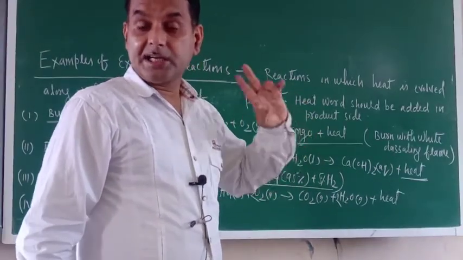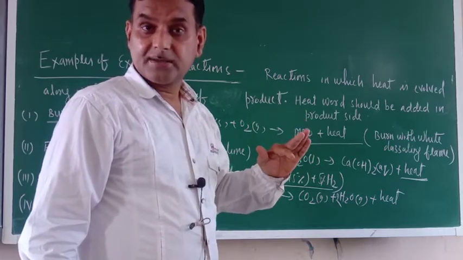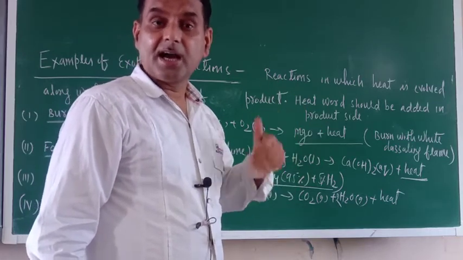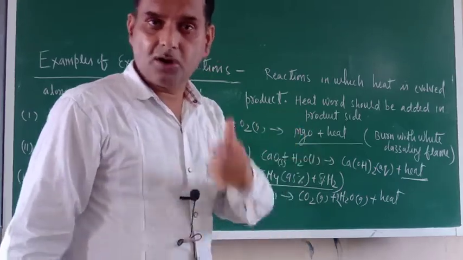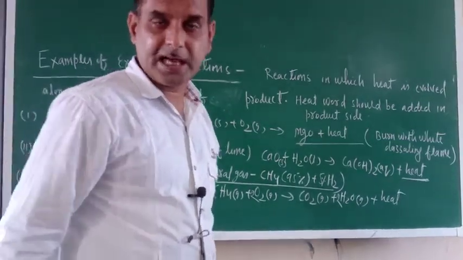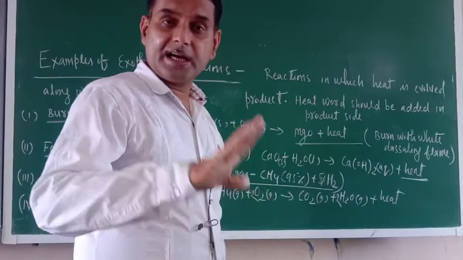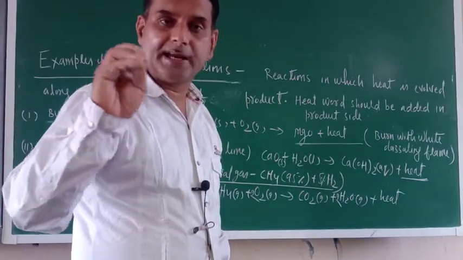Protein is ultimately digested into amino acids. Fatty acids are digested into glycerol. These are the ultimate digestion products. And where is the digestion process getting completed? It is getting completed in the small intestine.